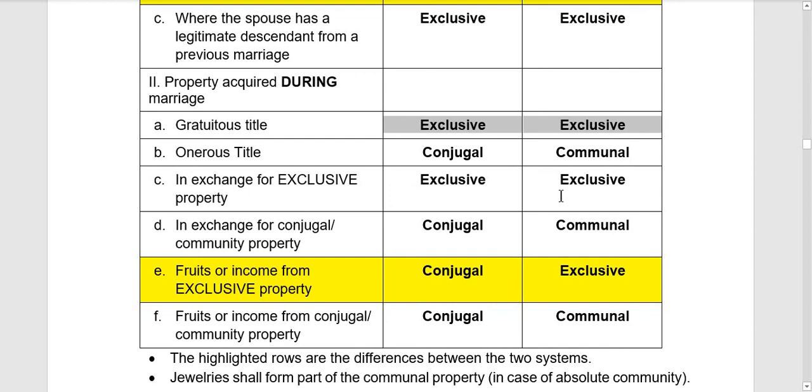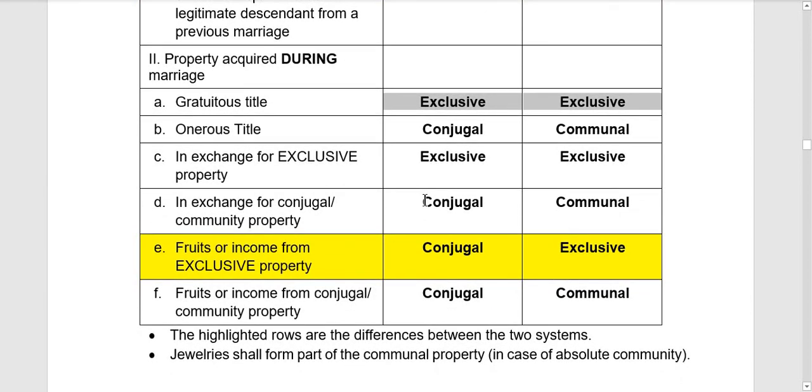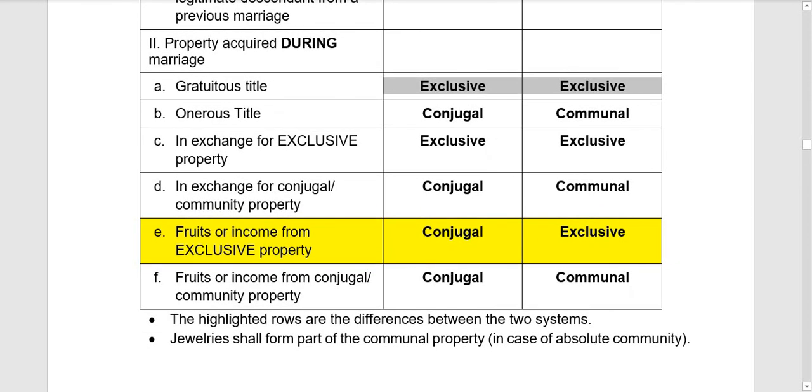In exchange for conjugal or community property, then under both regimes, conjugal and community din, communal properties din nila yon.